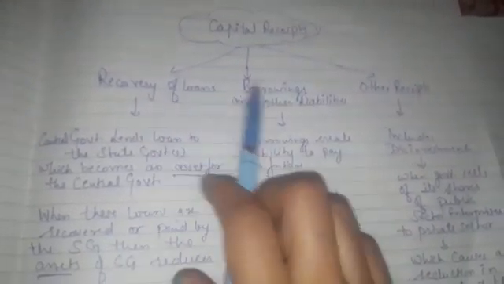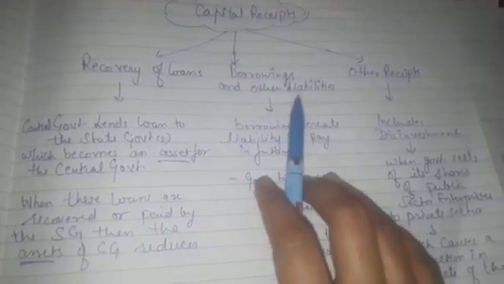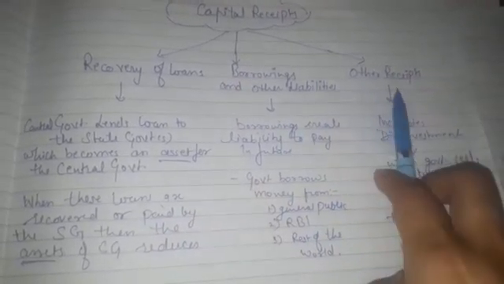Capital receipts for the government under the government budget can be classified into three categories. First is recovery of loans, second is borrowing and other liabilities, and third is other receipts.